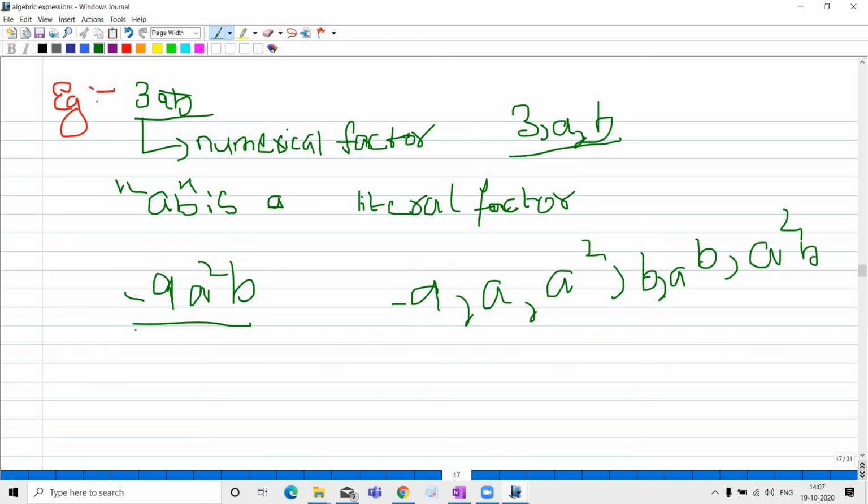These are the factors of minus 9a square b. For example, minus 3 and plus 3 also will be, because minus 3 into 3 equals minus 9. These are also factors of minus 9a square b. A square b, a, b, a square b. These are the factors of the term minus 9a square b.